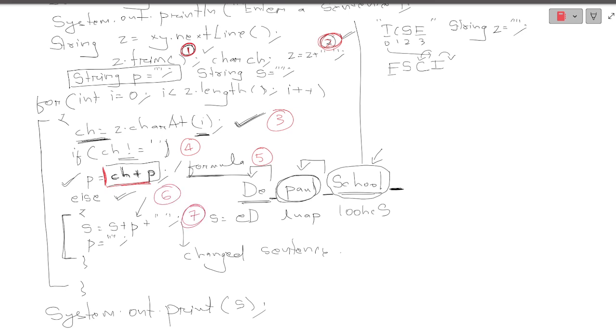You need to store it in a particular string, and you should not forget to null the one wherever you have reversed the word. These are all the lines you need to follow. If you go through it a second time, you will be able to understand it more beautifully.